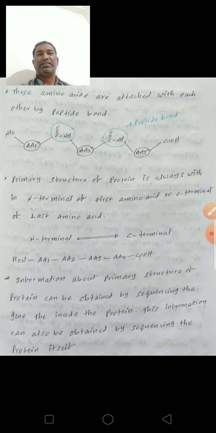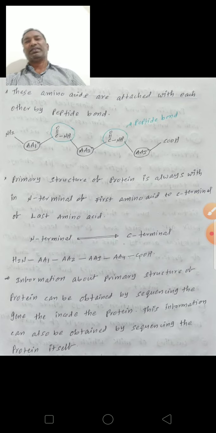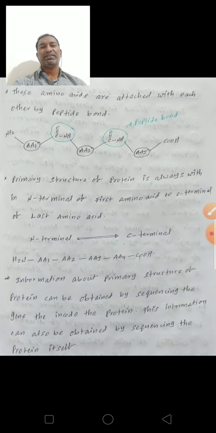Mainly, the primary structure describes the linear sequence of amino acids in a protein. These amino acids are attached to each other by peptide bonds. So the primary structure of a protein is always written from the N terminal of the first amino acid to the C terminal of the last amino acid.